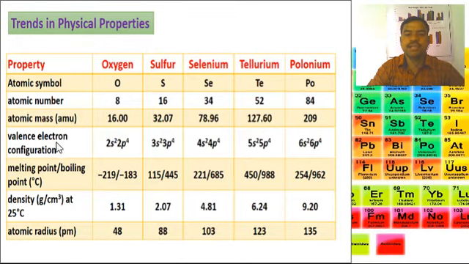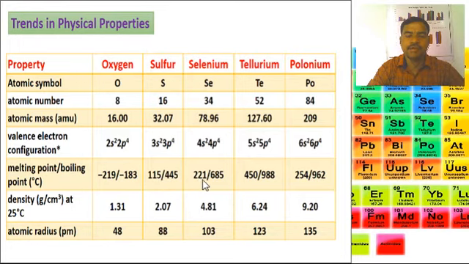Then valence electronic configurations of the group 16 elements: oxygen 2s2 2p4, sulfur 3s2 3p4, selenium 4s2 4p4, tellurium 5s2 5p4, and last polonium 6s2 6p4. Then melting points and boiling points in degrees centigrade. Oxygen melting point -219 and boiling point -183. Sulfur melting point 150 and boiling point 445.